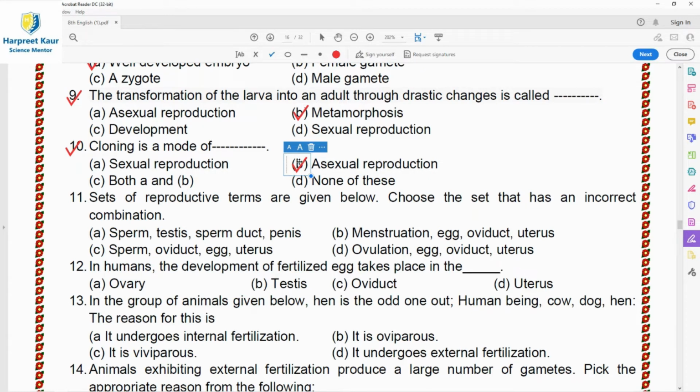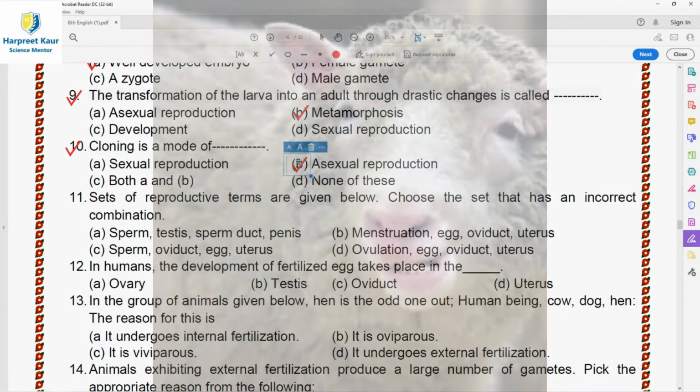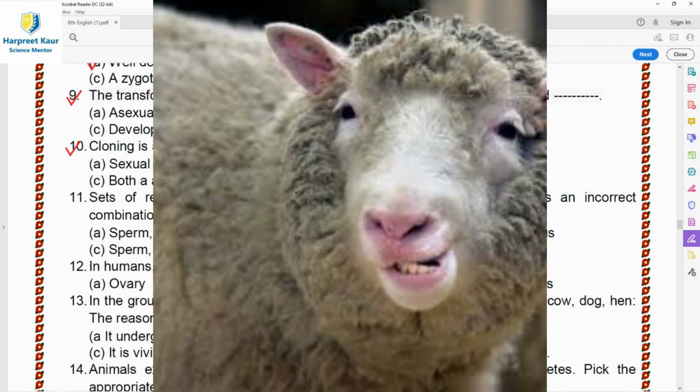The cloning of a large animal was successfully done for the first time by Wilmut and his colleagues. So the cloned sheep named Dolly was produced from its parent sheep called Finn Dorset sheep. So that was a female sheep. Dolly was born on 5th July 1996 and it was the first mammal to be cloned. So here the question comes that name the first mammal that was cloned. So in 1996, Dolly the sheep was cloned, and it was the first animal or mammal to be cloned.